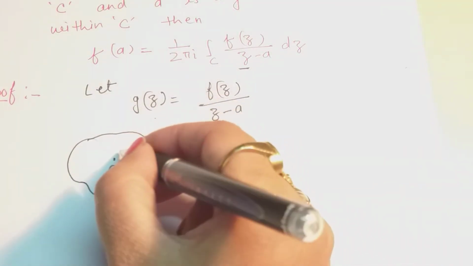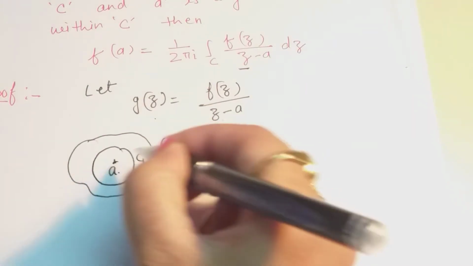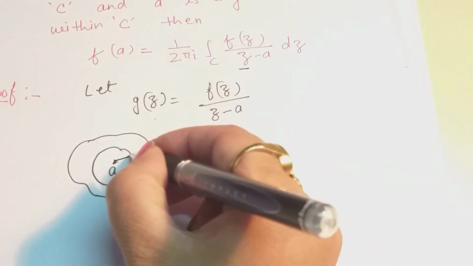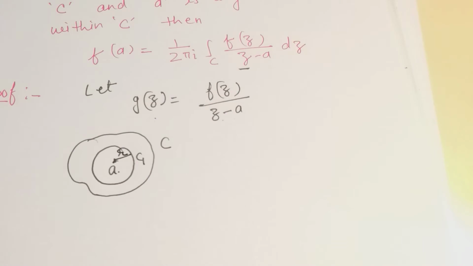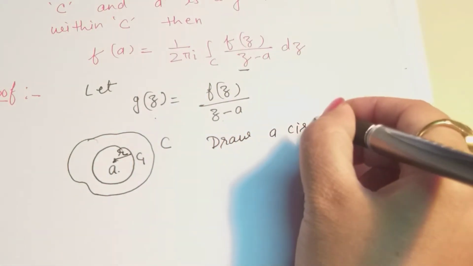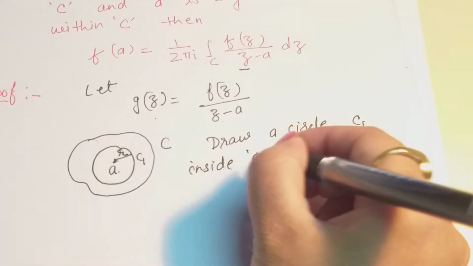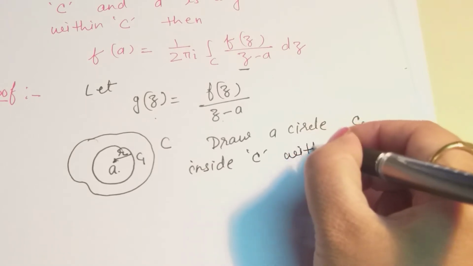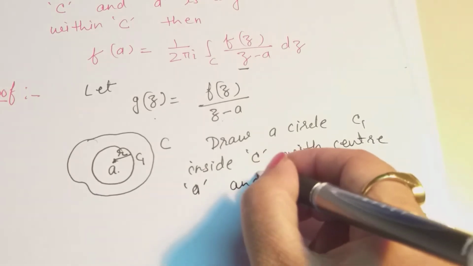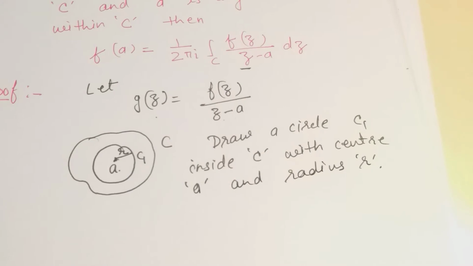Now what we do, we draw a circle C1 inside C, taking a as center and r as radius. So draw a circle C1 inside C with center a and radius r.